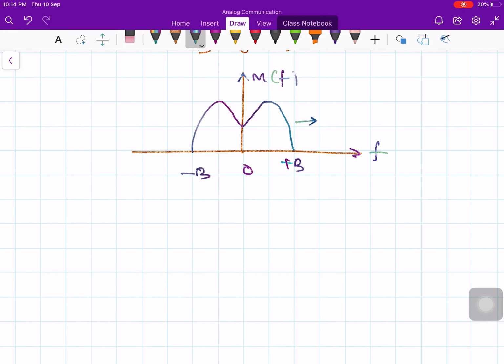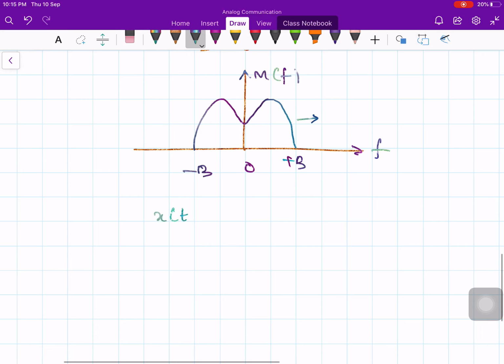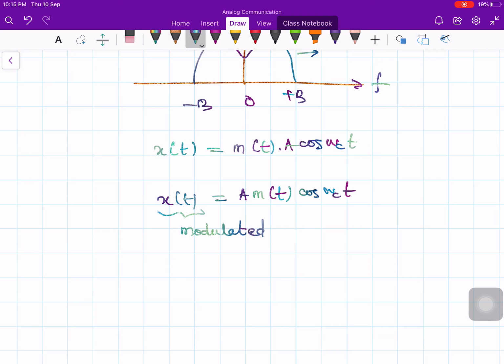Now, what is your modulated signal? Please recall from the previous lecture. The modulated signal x of t is the product of your message signal m of t times its carrier waveform A cos omega c t. So I can write A m of t cos omega c t. This is the modulated signal.